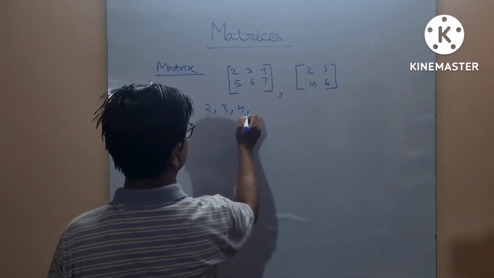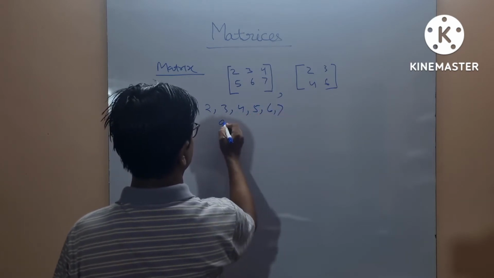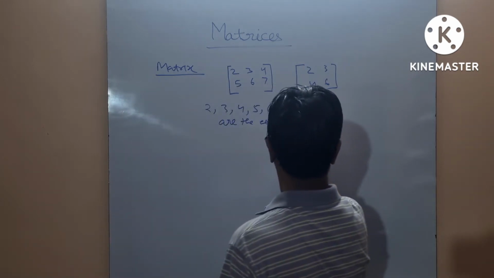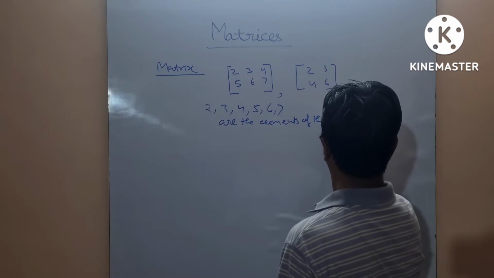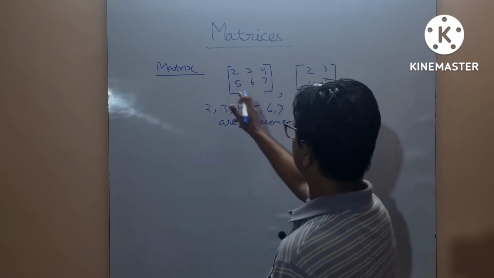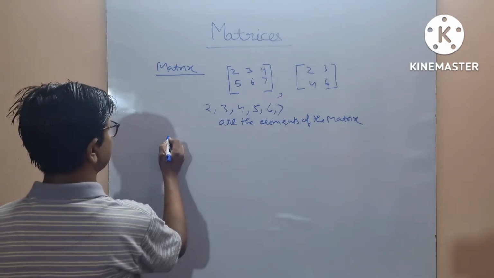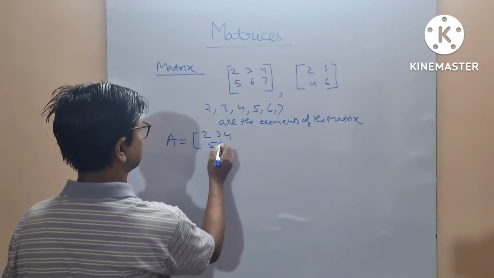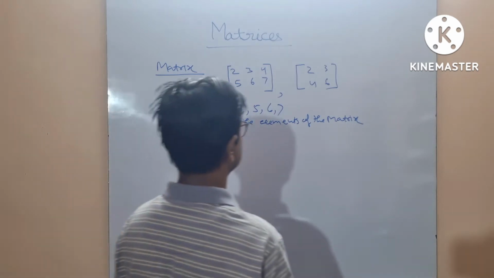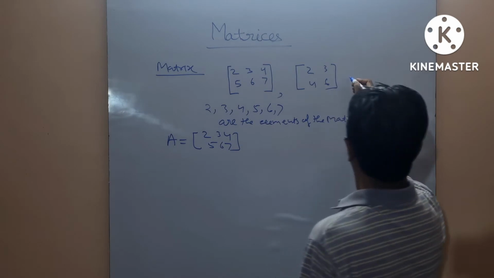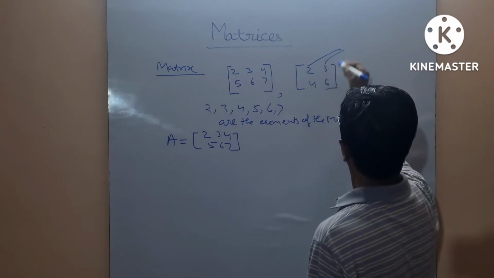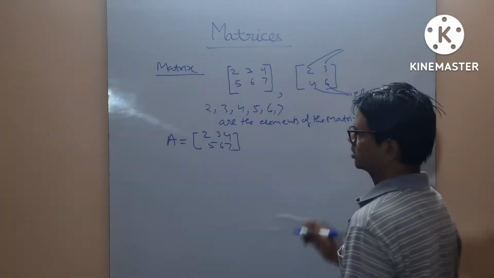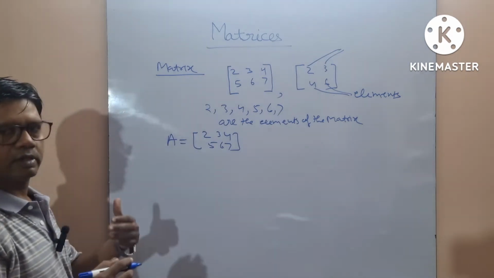2, 3, 4, 5, 6, 7 are the elements of the matrix, and it can be written in a capital letter. This is equal to matrix A. Now you can see the elements. These are the elements of the matrix.